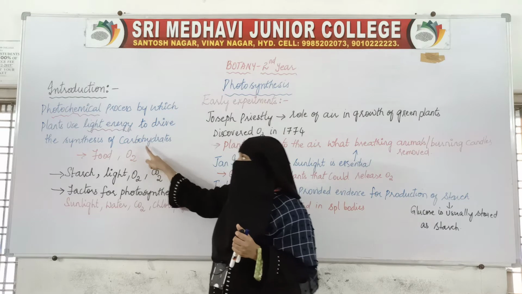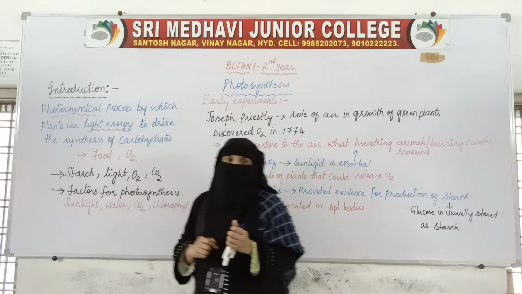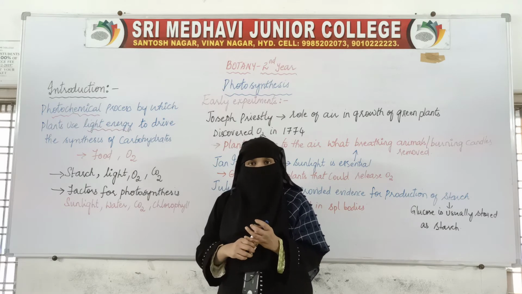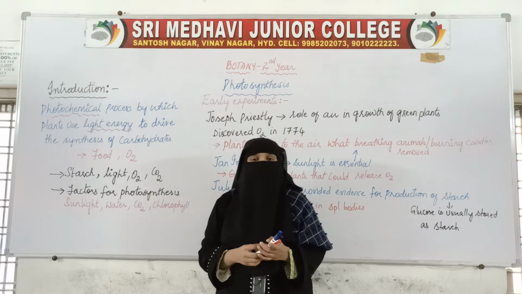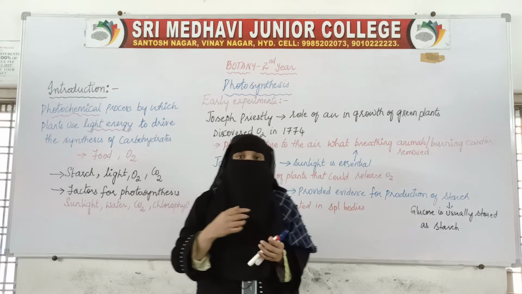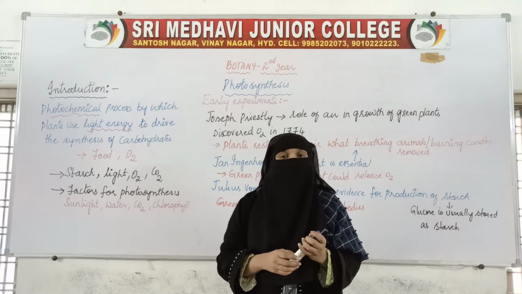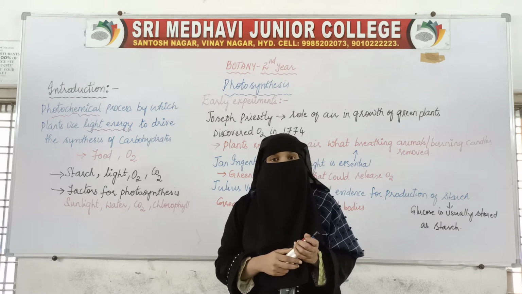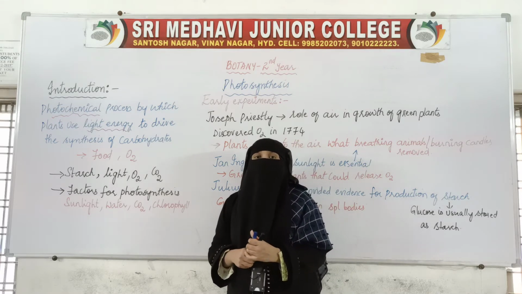That is why we say photosynthesis is a photochemical process. Photosynthesis is a complex photochemical process in which plants use sunlight for the synthesis of carbohydrate.